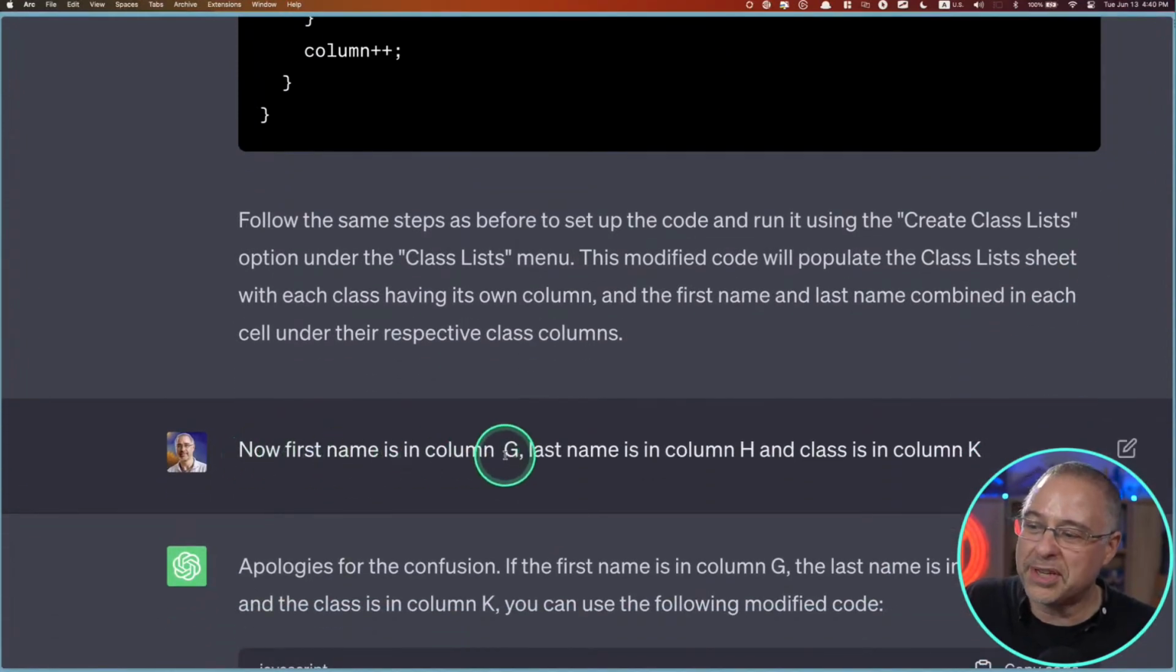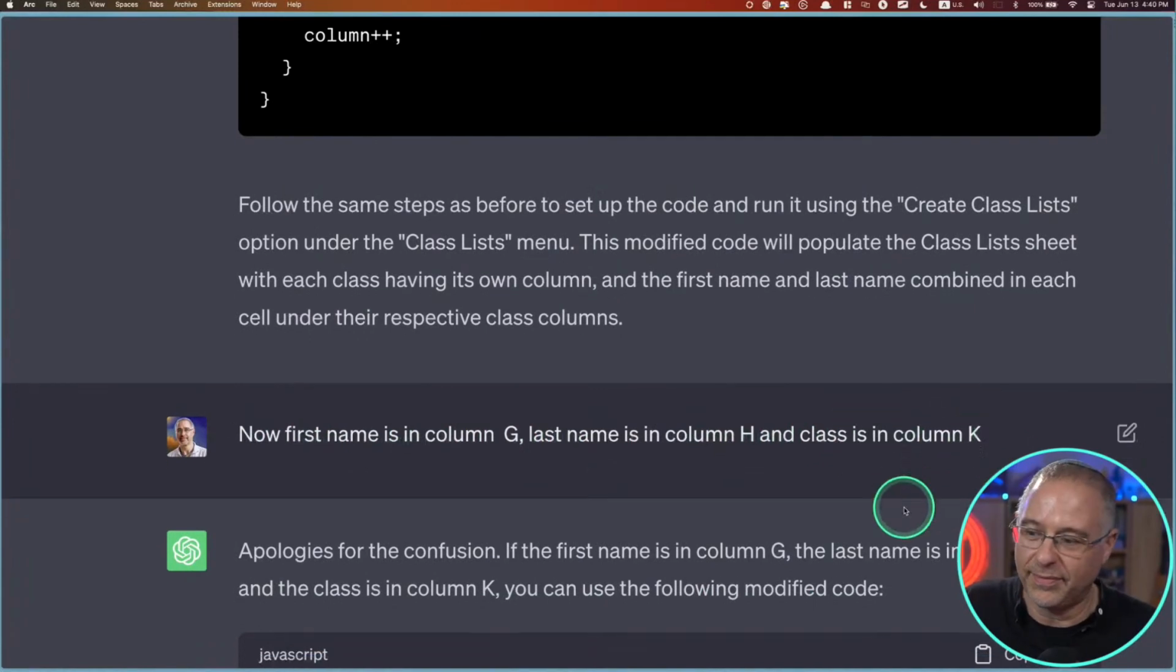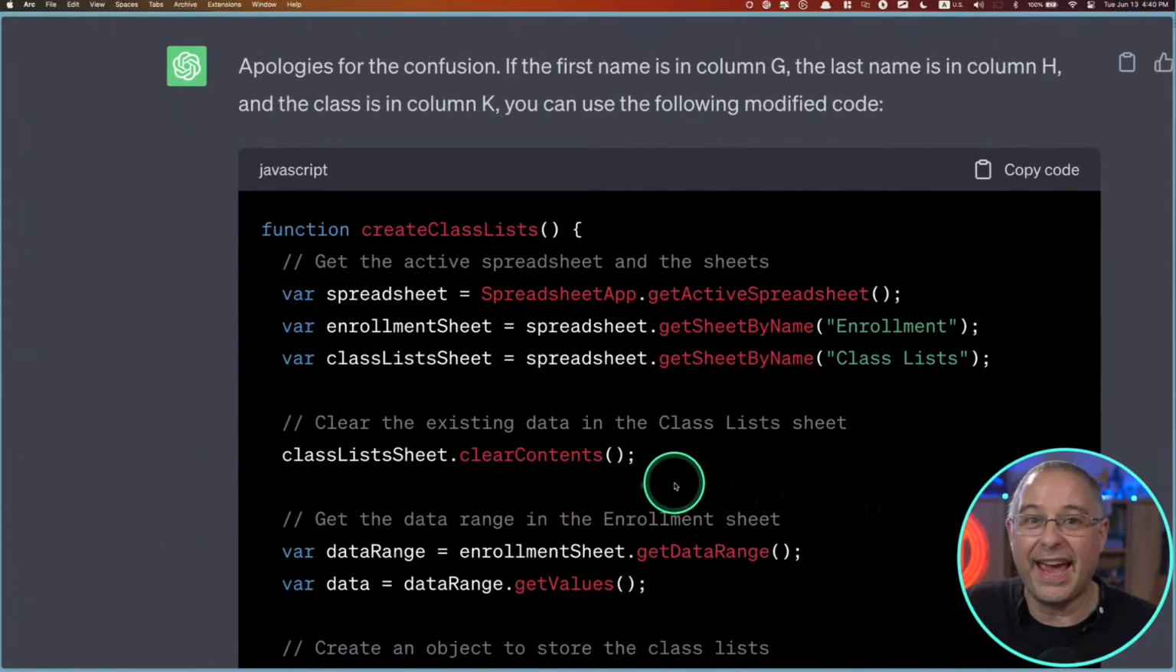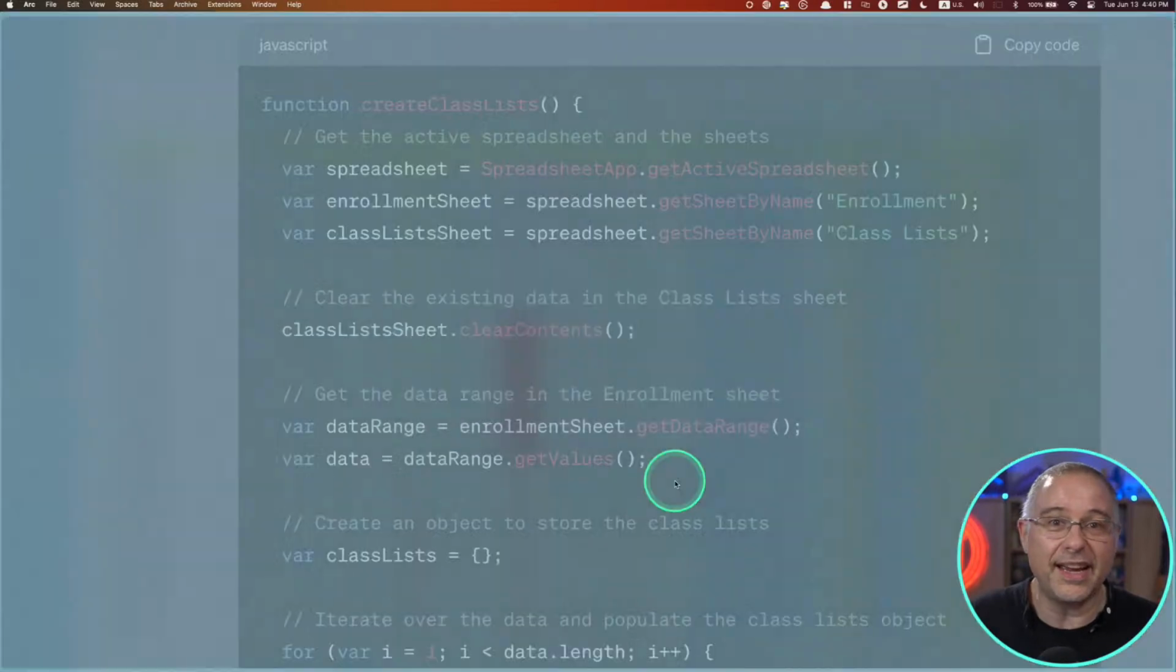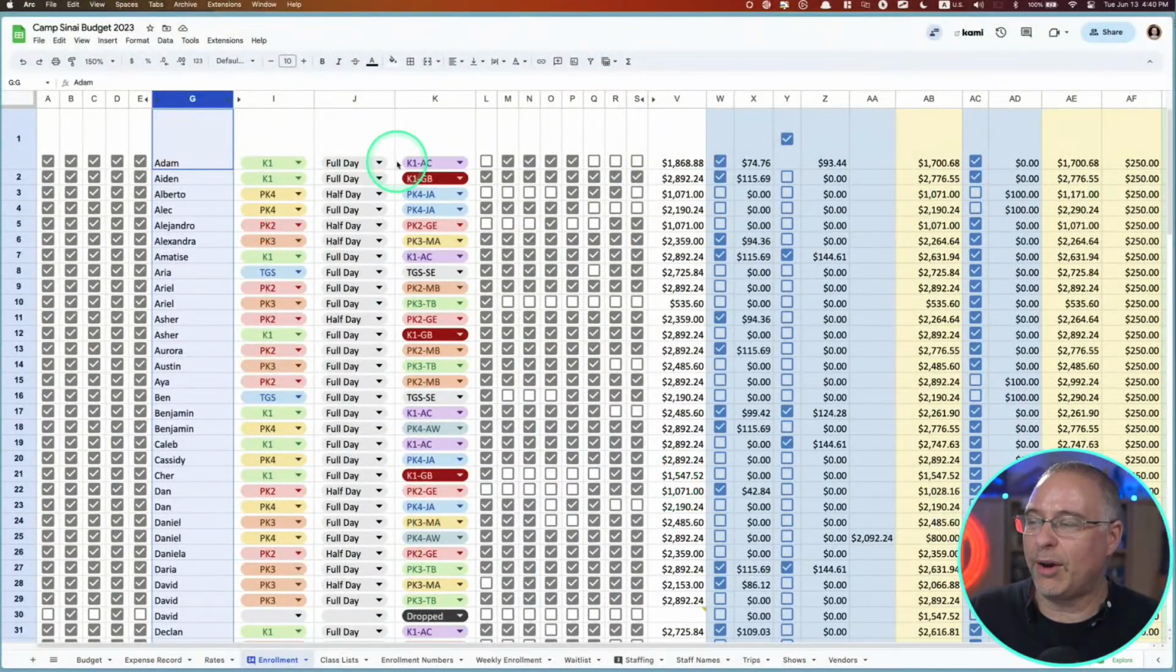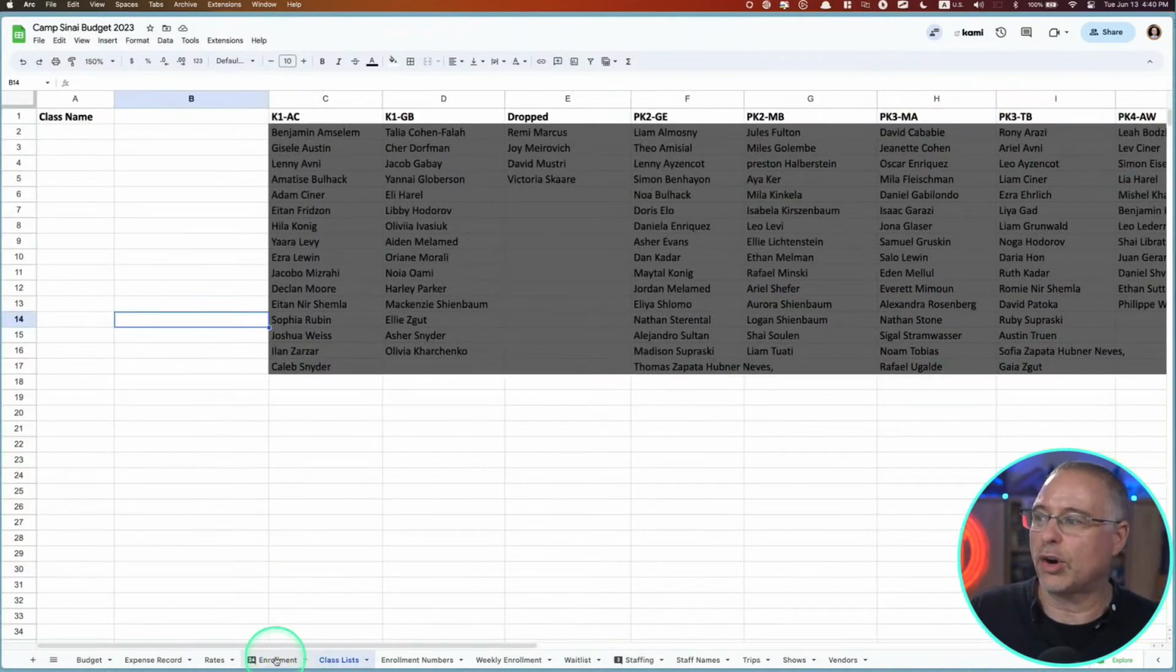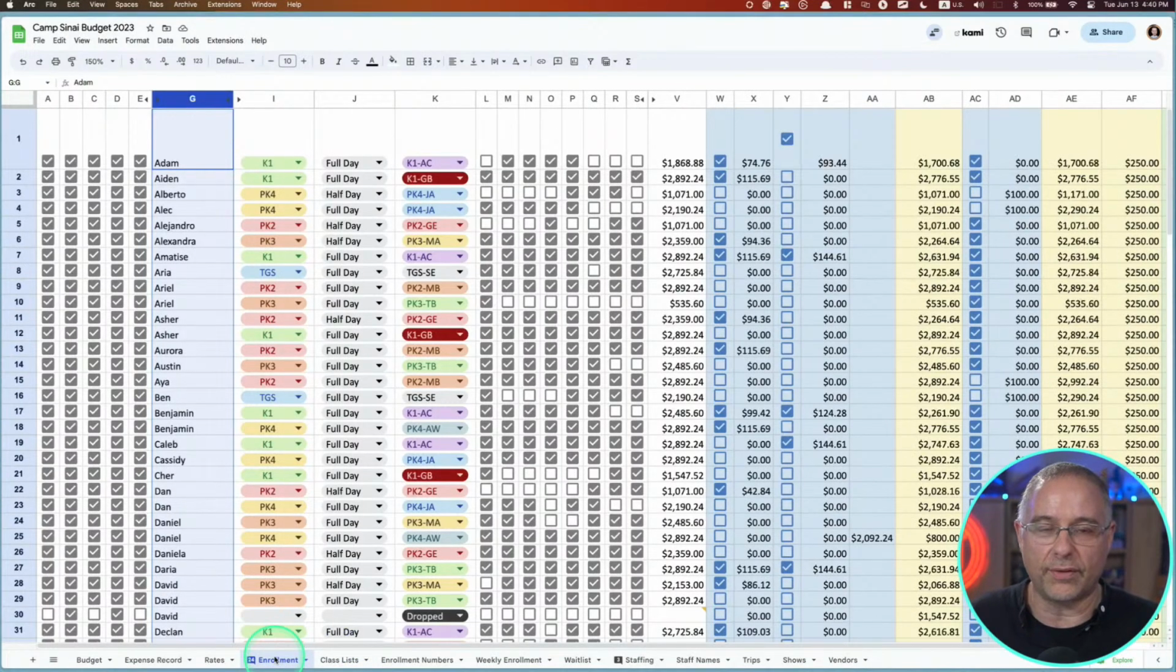Now the first name is in column G and the last name is in column H and the class is in column K. And then it gave me this. And then it just did its magic. So now whenever I make a change over here, these class lists that I have are going to automatically generate.